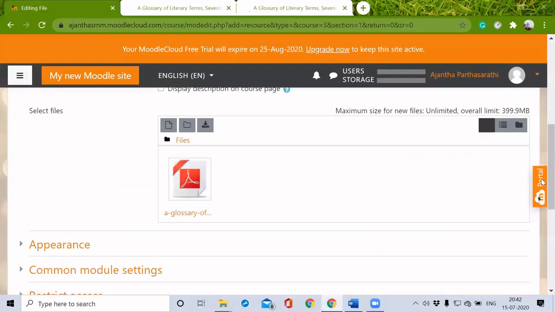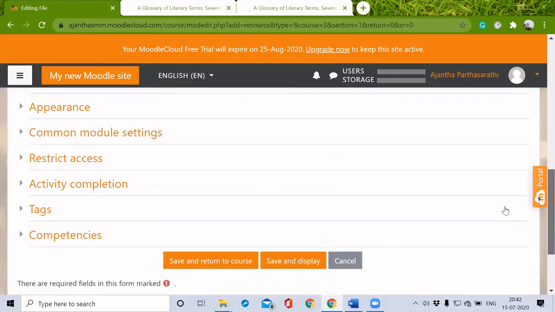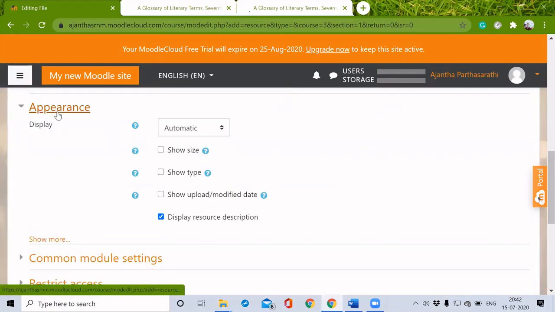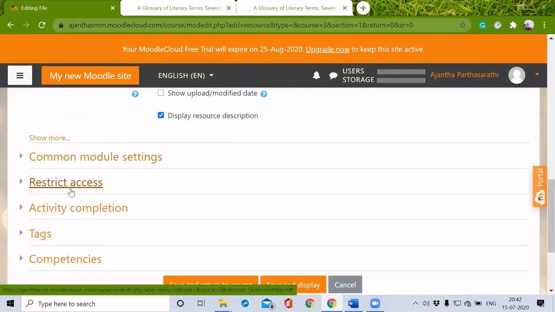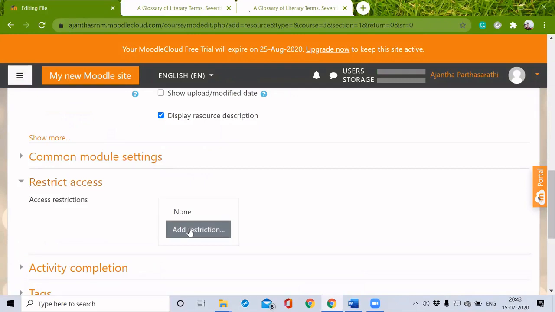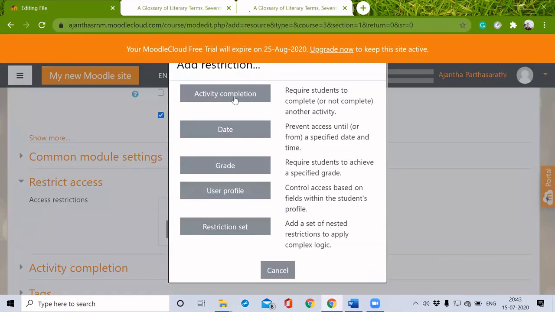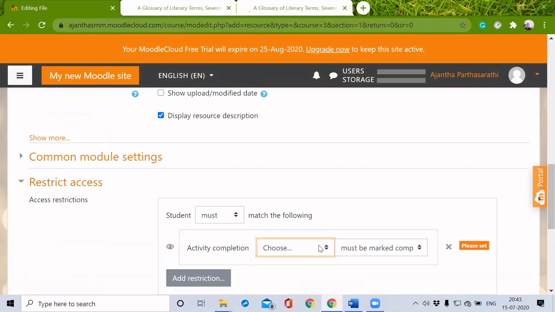So it is uploaded. The same way we can give the appearance, show type, show uploader, modify date, display resource description, anything we can do here. Module settings, show on course page, that will be fine. Restrict access, I can do activity completion. So what will be the activity? They will have to read the material which I have given in the book format, prose.